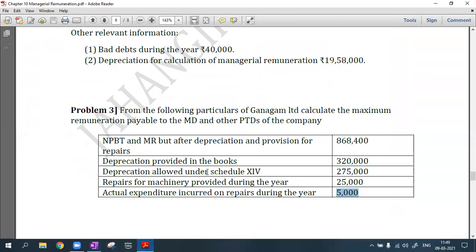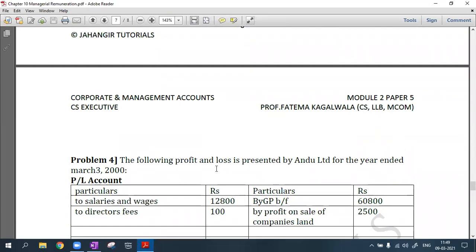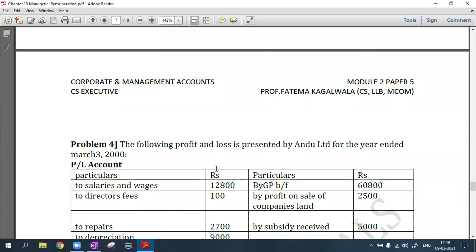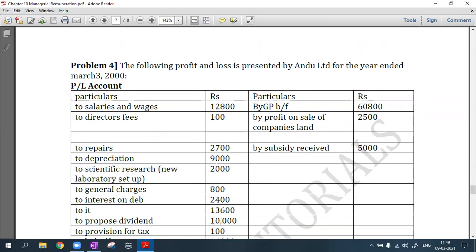Now going to question number 4. The profit and loss is presented by Undo Limited for the year ended 31st March 2000.